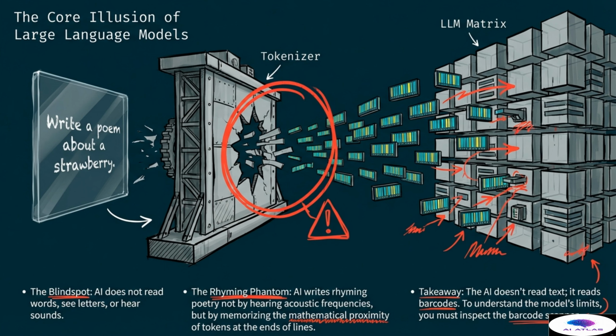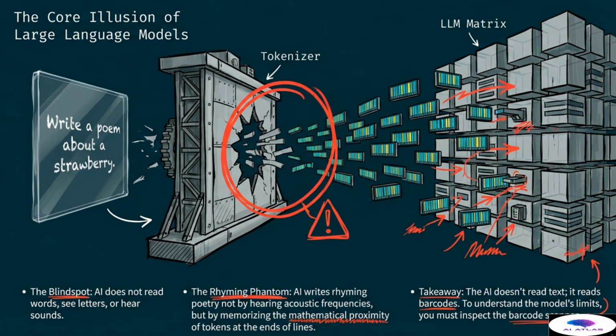Moving on to the core illusion of large language models, it is essential to realize that these models do not actually read words, see letters, or hear sounds in the way humans do. When you ask a model to write a poem about a strawberry, the input text goes through a tokenizer, which acts like a physical barrier or a giant vault door. This tokenizer smashes the text into fragments. On the other side of this door is the large language model matrix, which consists of a massive grid of numbers and vectors. The model does not see the word strawberry, it sees a sequence of barcodes.